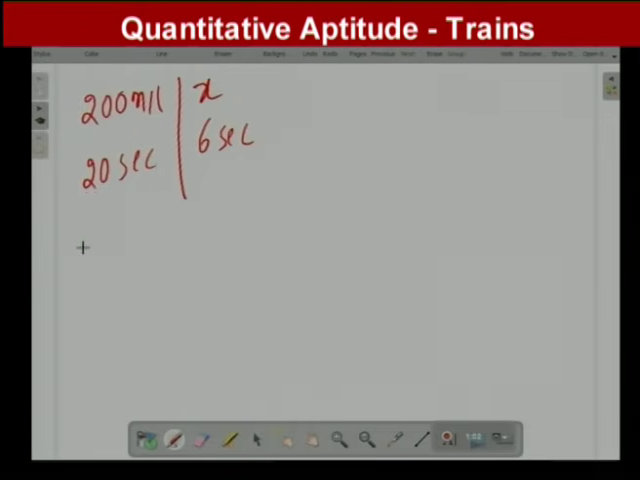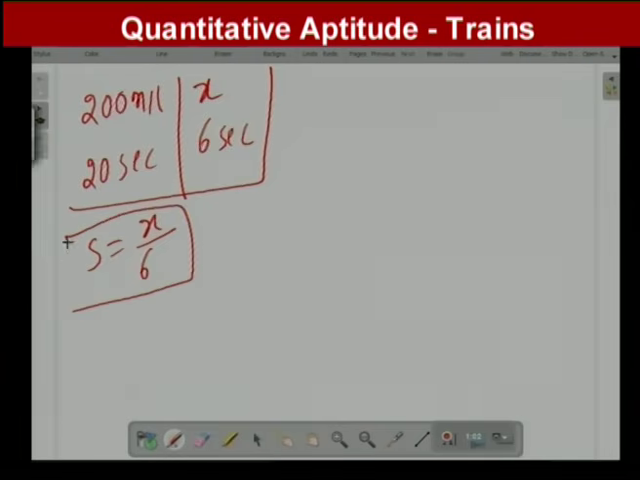So from this, speed is equal to distance by time. Distance is equal to x, and time is 6 seconds, so speed is x by 6. Now in the second case, the train is crossing a platform of length 200 meters in 10 seconds. So again, distance is equal to 200 plus x.